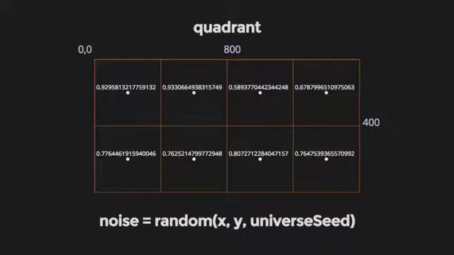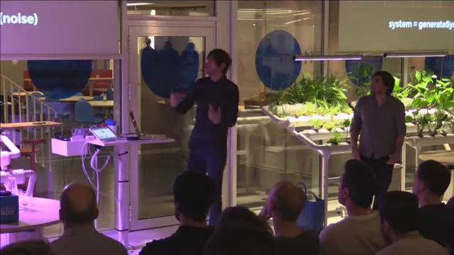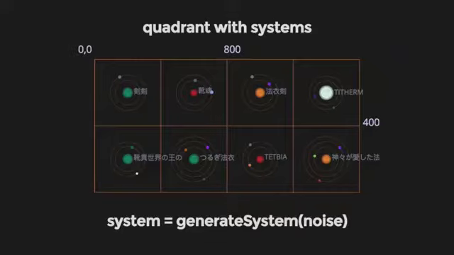Each one of these dots actually defines a star system. So we have star system 0, 92, 95, 81, 32, and so on. Then we grab this noise, use the function that we already described, and we get the star systems for a universe. Each one of those numbers is translated directly into each one of those star systems.